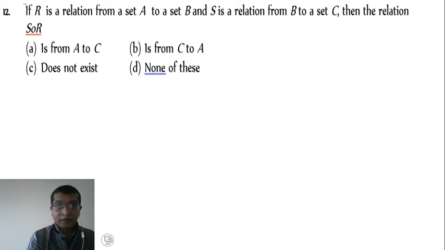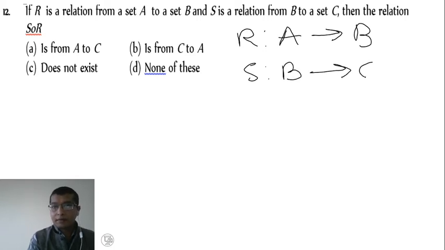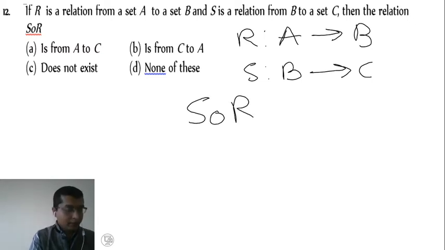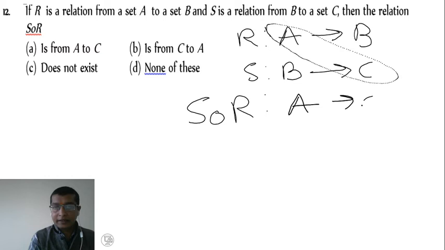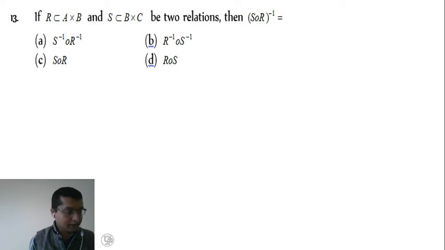R is a relation defined from A to B, and S is a relation defined from B to C, then S composition R is a relation from A to C. So option A is the right answer.